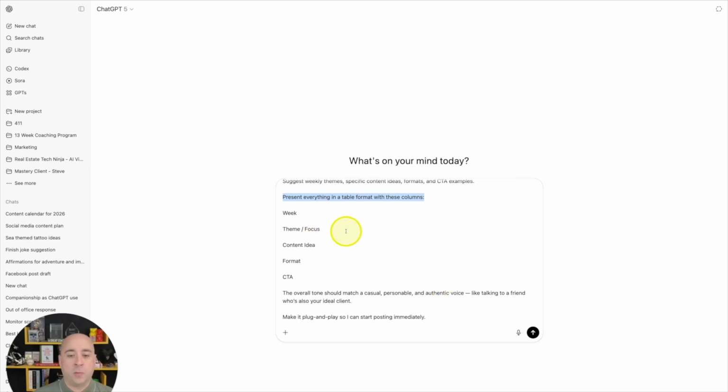So column 1 is going to be the week. I want to know what week we're in, what's the theme or the focus, what's the actual meat and potatoes and the content idea here, and then it's going to be that format, right?